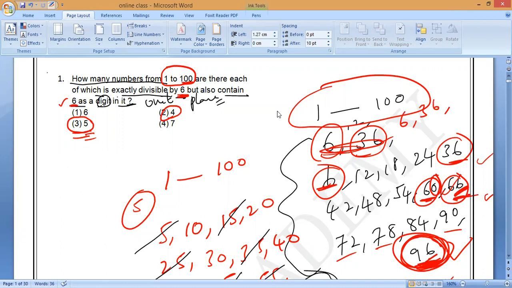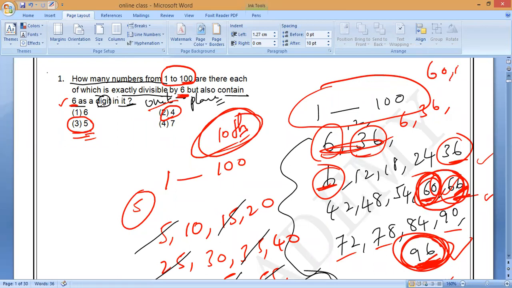Unit place they are asking you. Very good, Tarani. Understand? Now, instead of unit, they will say the 10th place. The 6 digit must be in the 10th place. Then how many numbers? In the 10th place, only 6 should be present. Only one number? No, 2 numbers: 60 and 66.